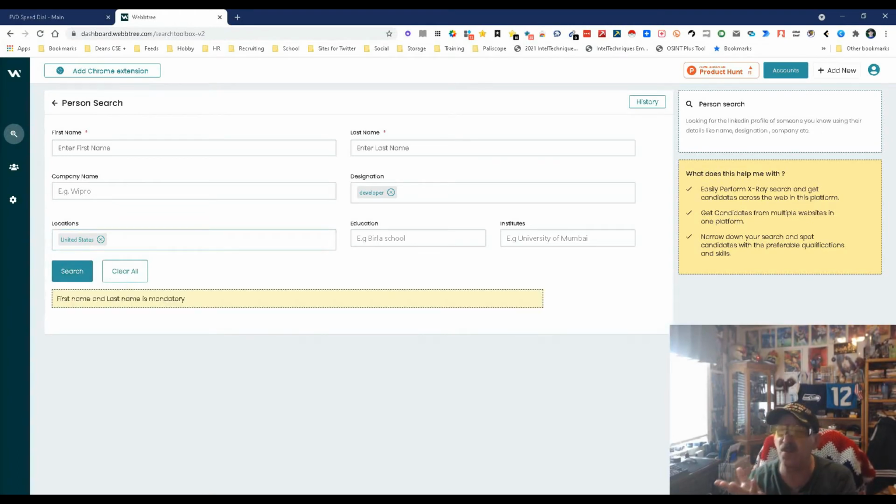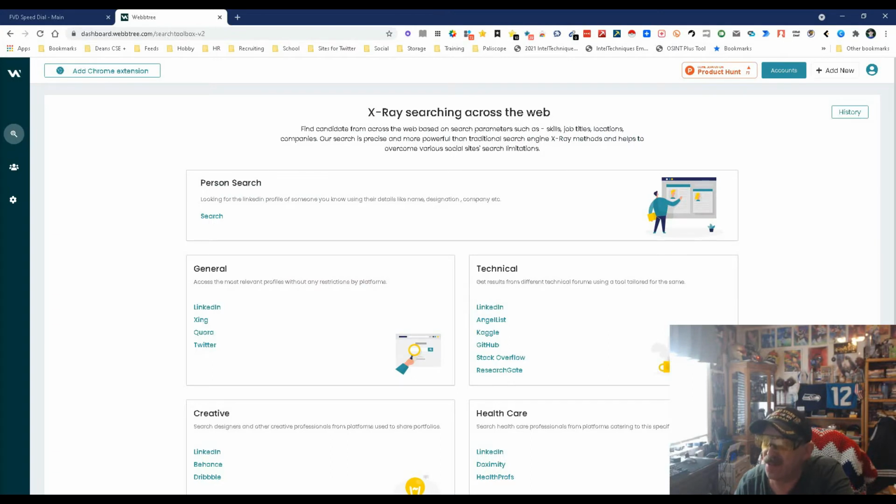First name and last name in there. So this is a true person search. You have to have names. Okay, great. Didn't find me, but that's okay. The rest of it works really, really well.